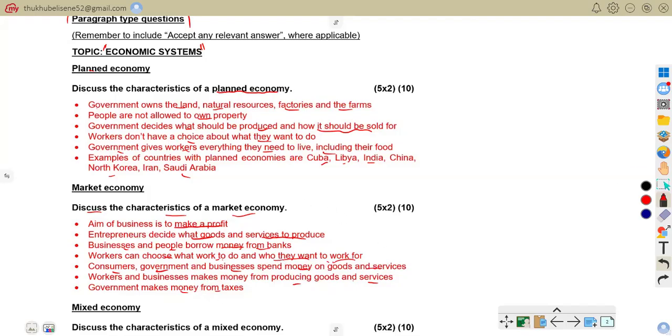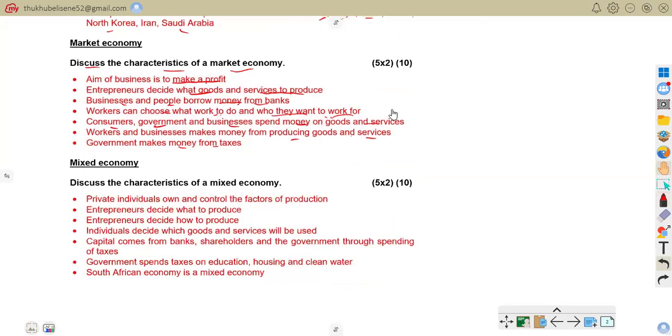Now let us quickly go to a mixed economy. The question says, discuss the characteristics of mixed economy. As it says, private individuals own and control the factors of production. Individuals and business can own land and companies. For example, a person owns a private supermarket. Entrepreneurs decide what and how to produce. Owners make production decisions.